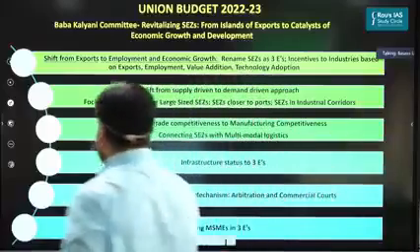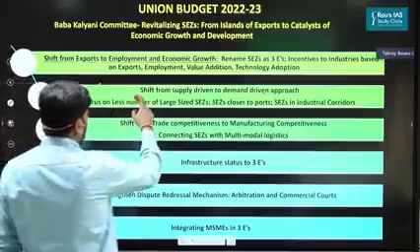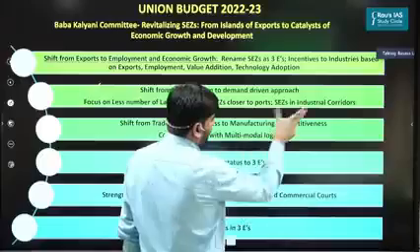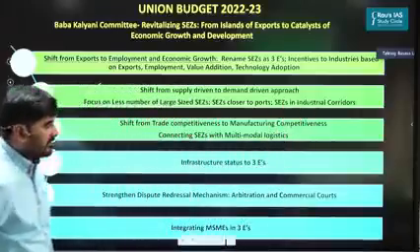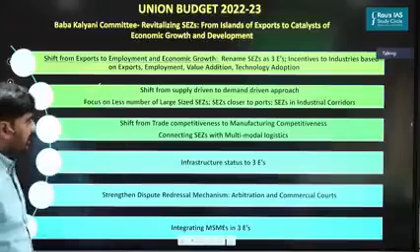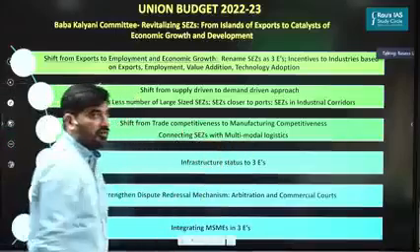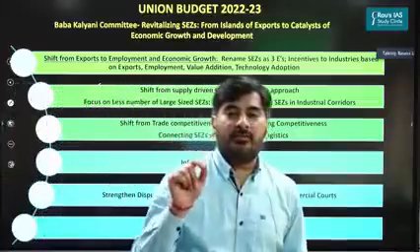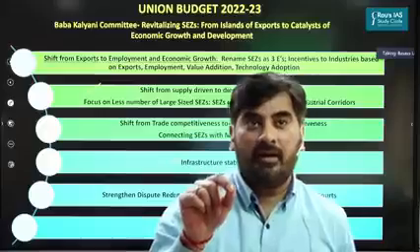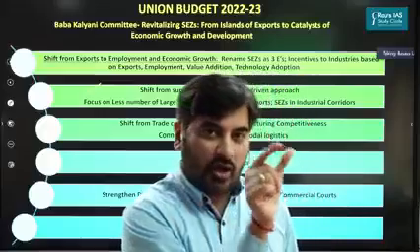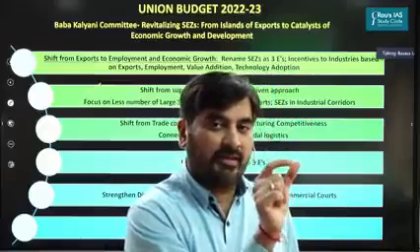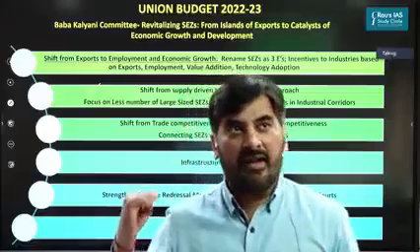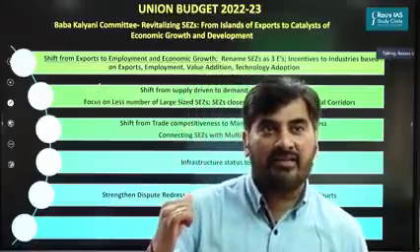Second, just like China, we need to focus upon a smaller number of large size SEZs, locate SEZs closer to the ports, and ensure that we have set up SEZs in the industrial corridors. Third, connect SEZs with multimodal logistics. Fourth, remember in the last class, we had discussed the concept of the harmonized list of infrastructure sector. If a particular sector is put under the harmonized list, such a sector will be given the status of infrastructure and automatically it will get a number of benefits, right? So similarly, the SEZ units should get the infrastructure status.